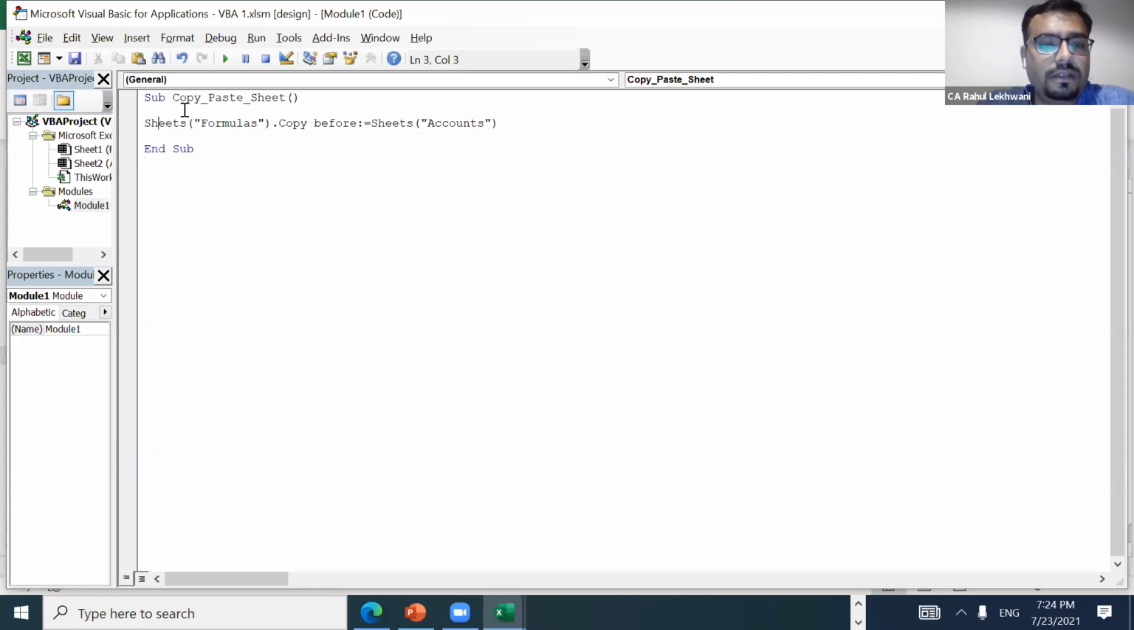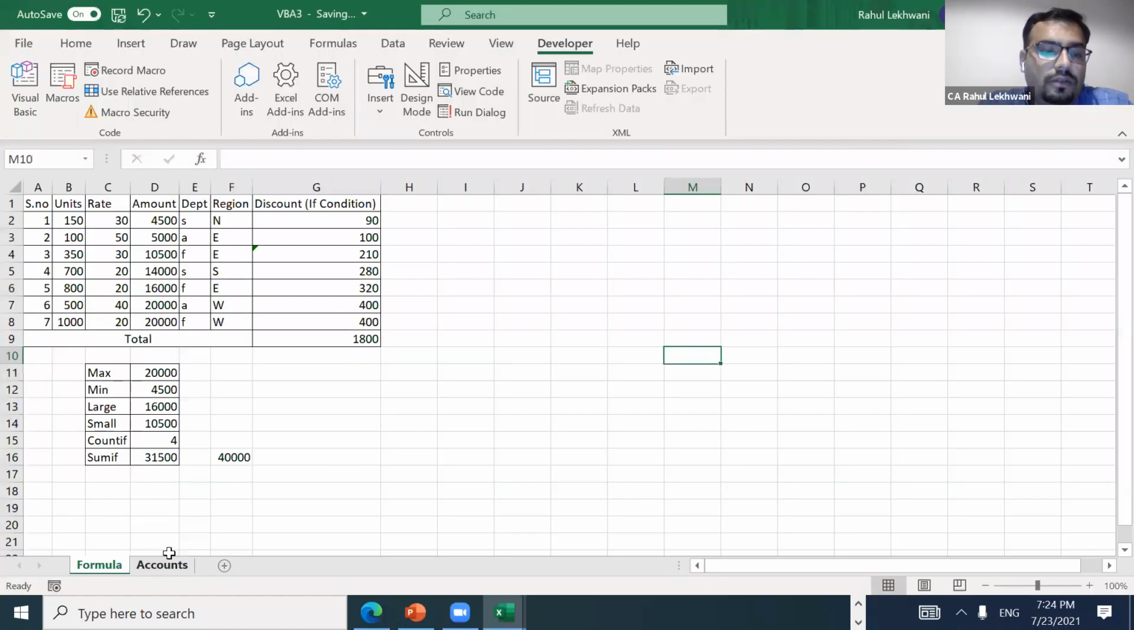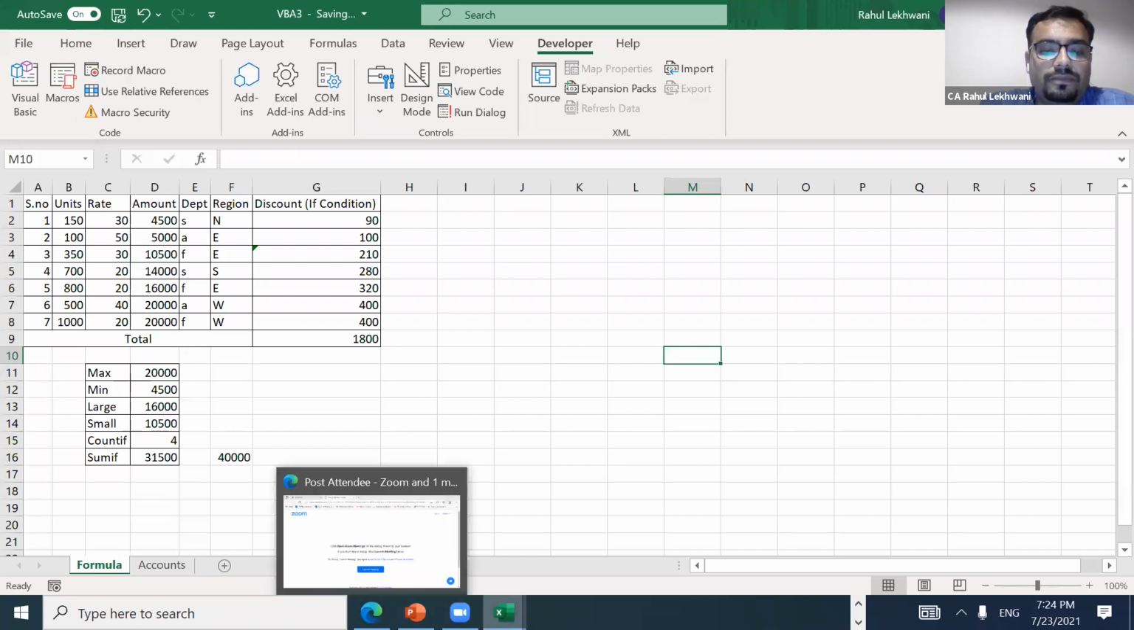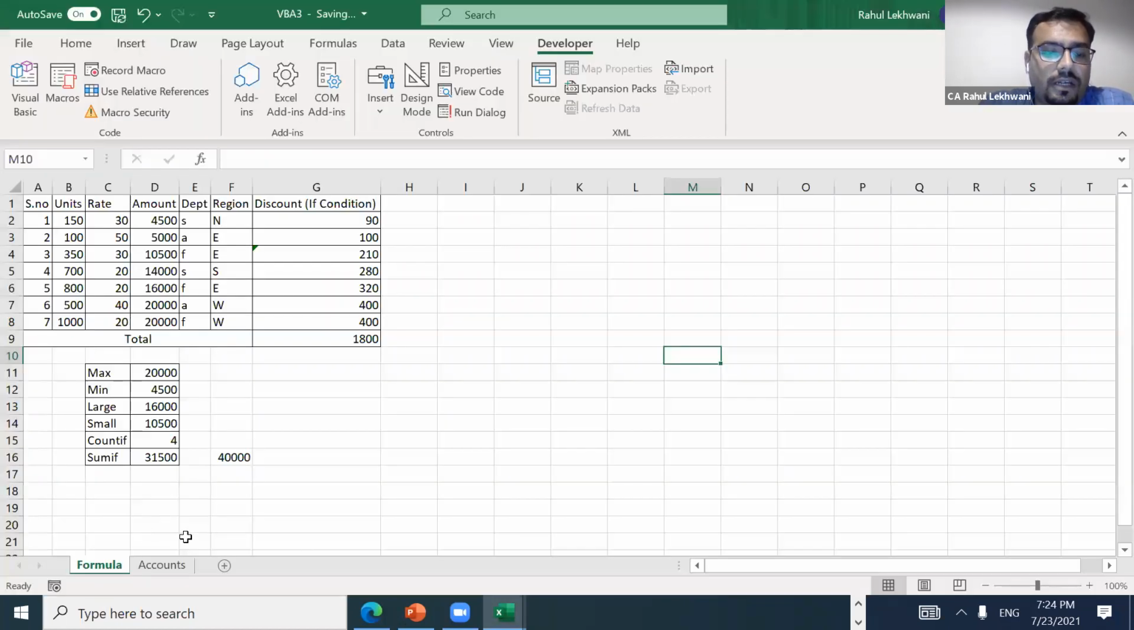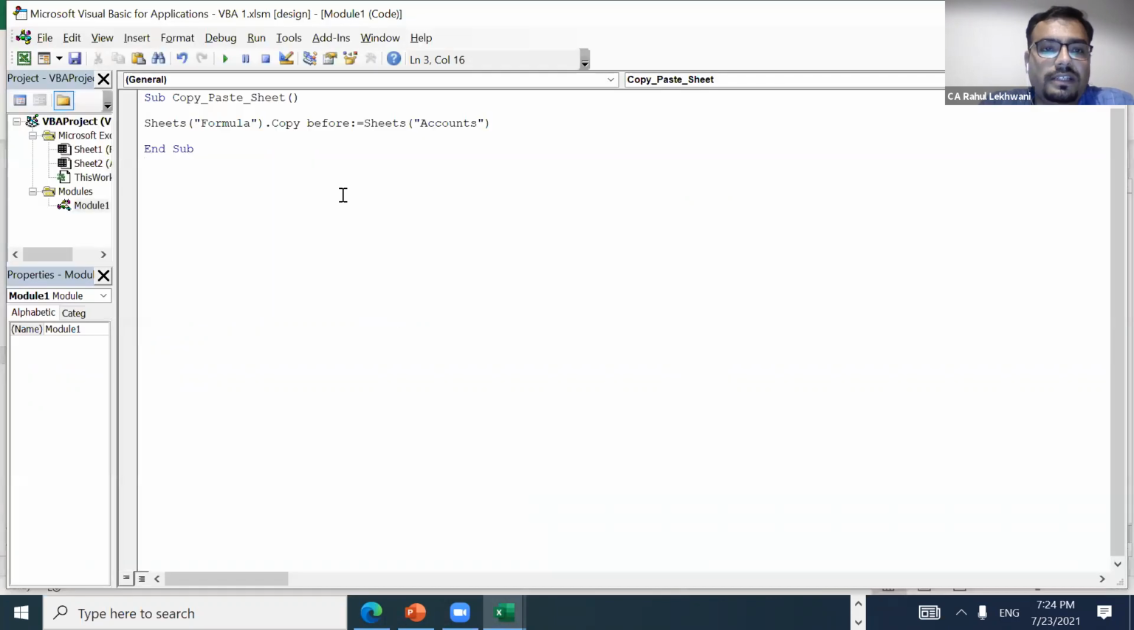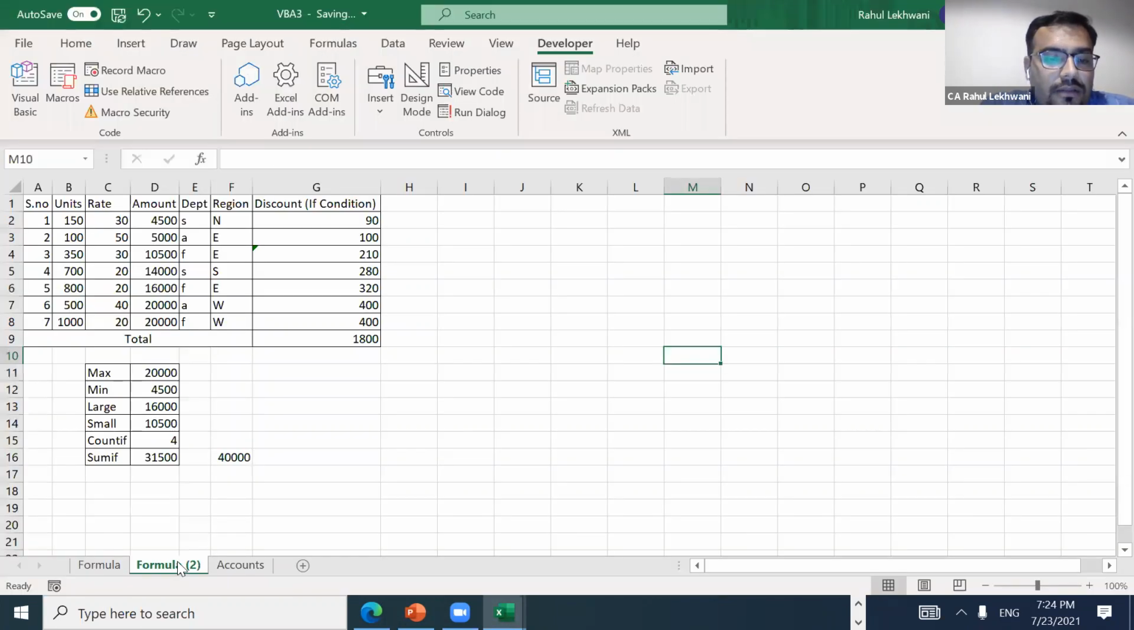Just paste it. What is the sheet? Formulas. Let's see what name we have given. It is formula, no S is there, so you need to make sure of that. Just remove the S, and account sheet is there. Let's try to run it now. It looks like nothing has happened, but see, Formula 2 sheet has been created exactly the same.